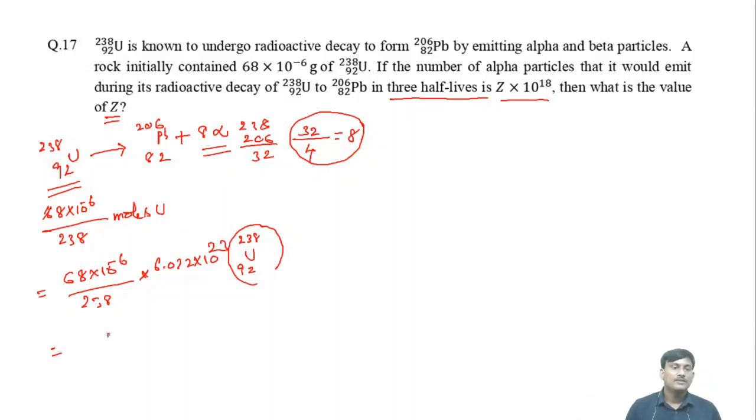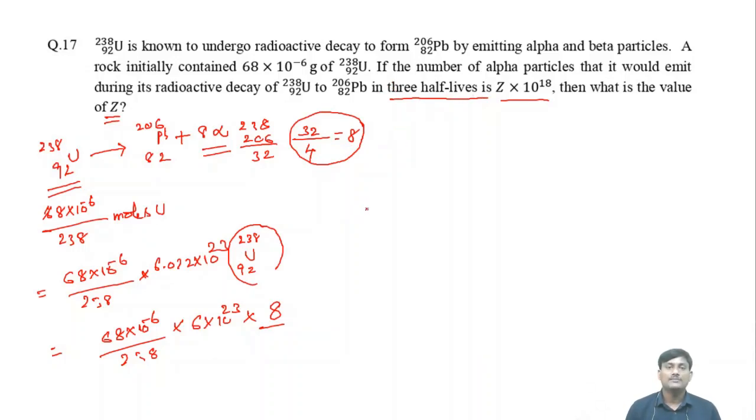It will be 68 × 10^-6 divided by 238, into 6 × 10^23, into 8. But here it is 3 half-lives, not complete disintegration.